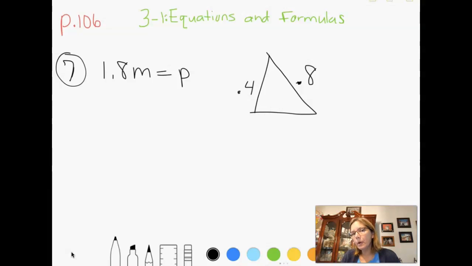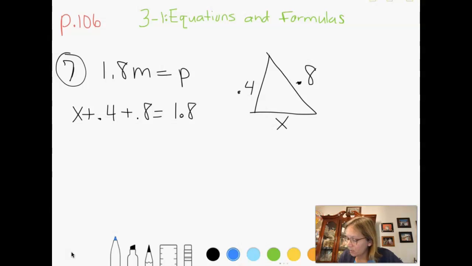Well, if you remember, perimeter is where you add up all the sides, okay? So let's call this one that we don't know x, because that's what we do when we don't know something. And then I'm just going to add the sides and make them equal to the perimeter. So I'm going to say x plus 0.4 plus 0.8 equals 1.8. And now I just solve like it's an equation.